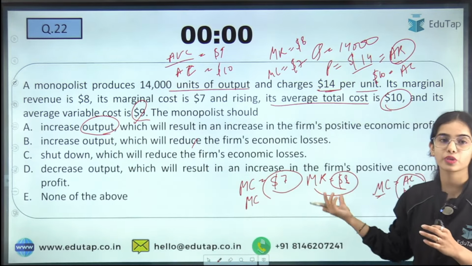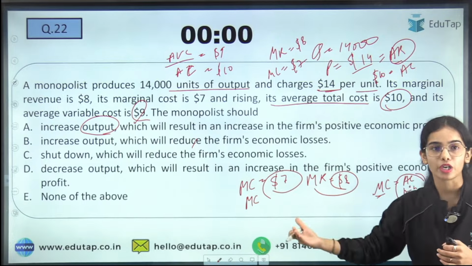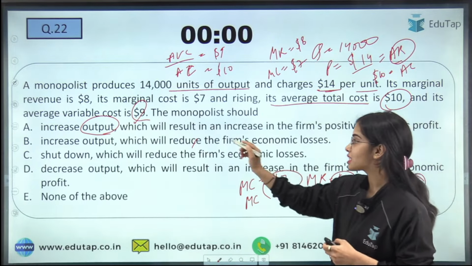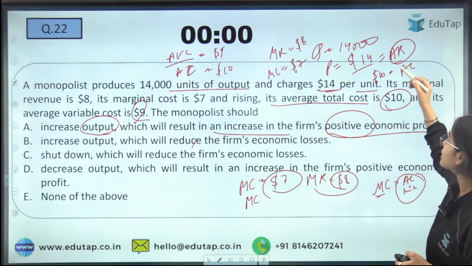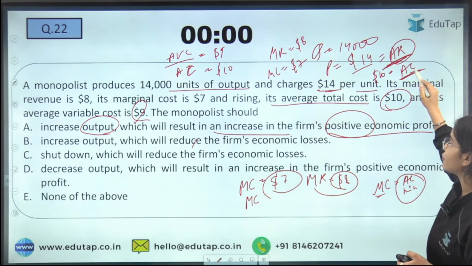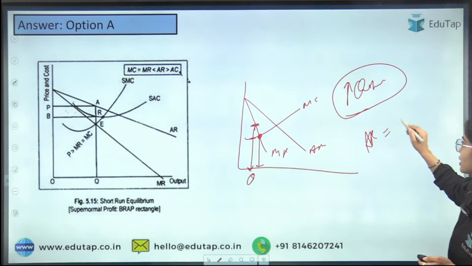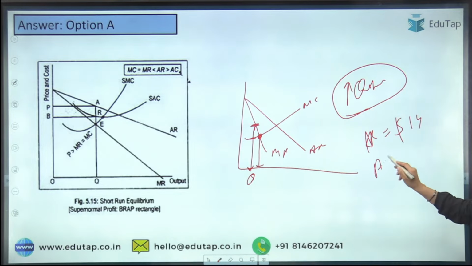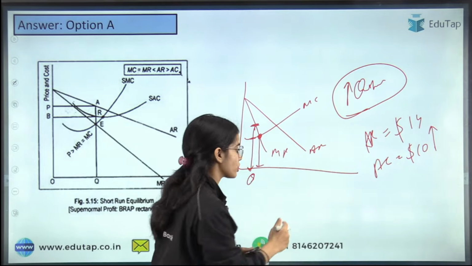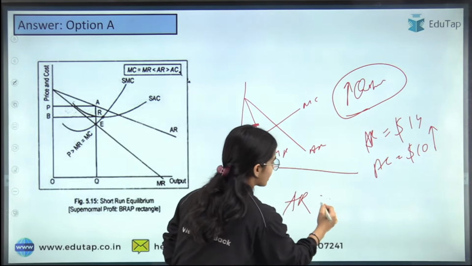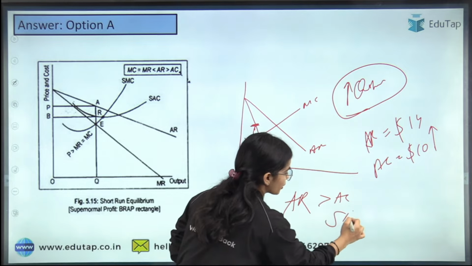This will result in an increase in the firm's positive economic profit, because your average revenue of $14 is greater than your average cost of $10. So if you increase production, you will earn supernormal profits.